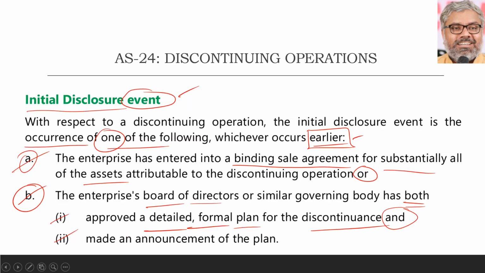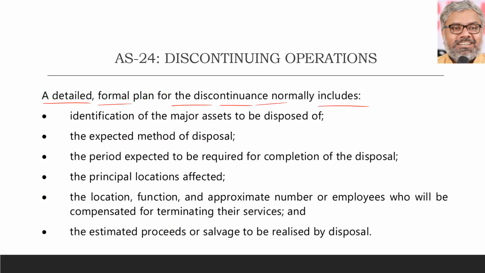And when can we say that the detailed formal plan is there? What kind of details will it consist of? That can be a theory question by itself. Of course, the major assets which are supposed to be disposed of have to be identified. What is the expected method of disposal? Is it a sale or a demerger, or what kind of disposal is going to happen? The period expected to be required for completion of the disposal, how much time it will take.